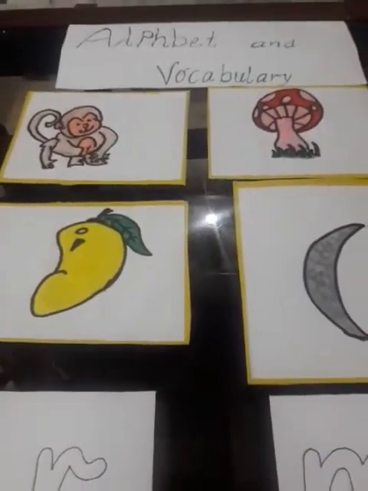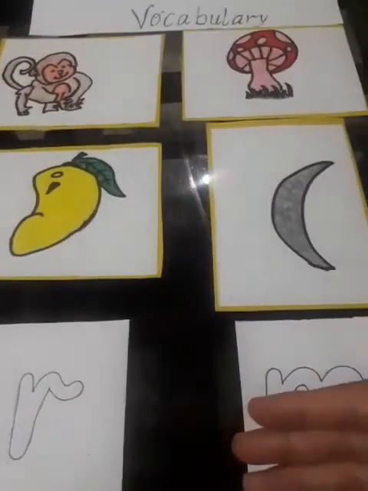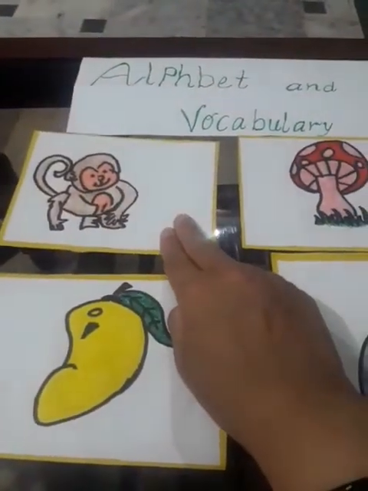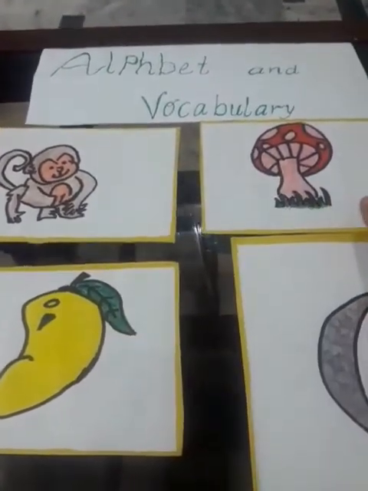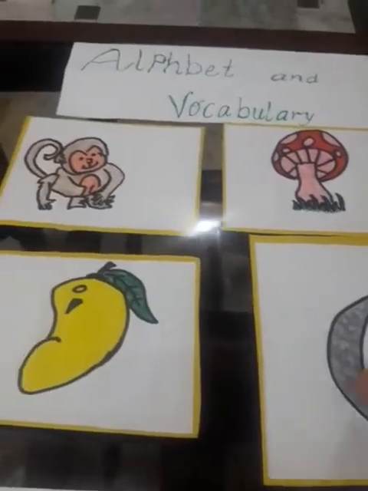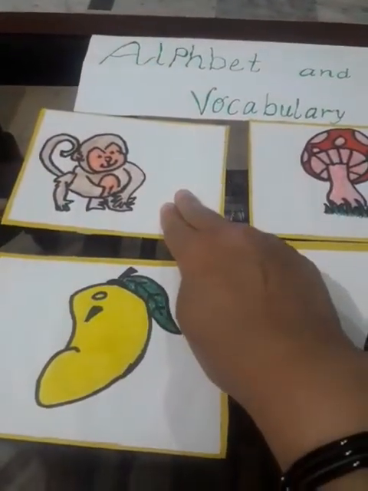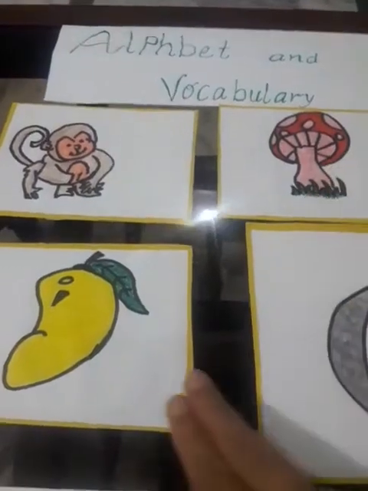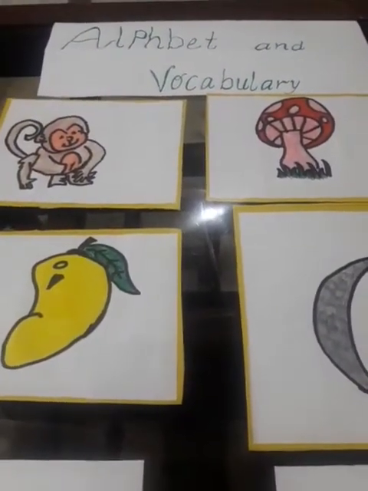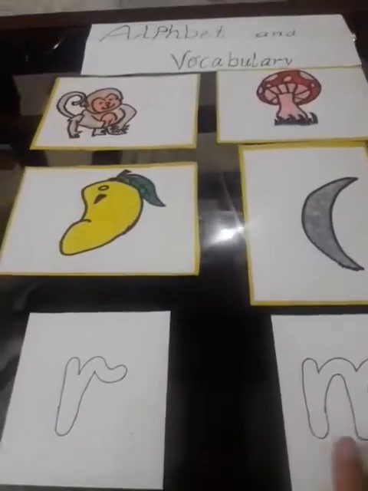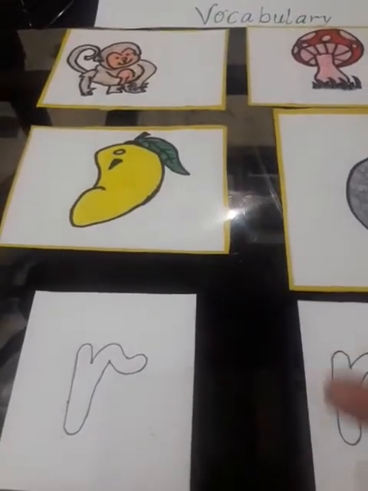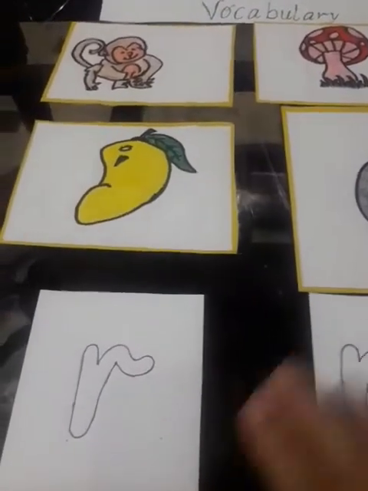Okay, now these are the next vocabulary I have got and the next letters. Let's see what it is. It's a monkey, mushroom, mango, moon. Monkey, mushroom, mango, moon. What is the sound? So which letter has this sound? Let's try with it. There are two letters over here. Let's try with this first letter.